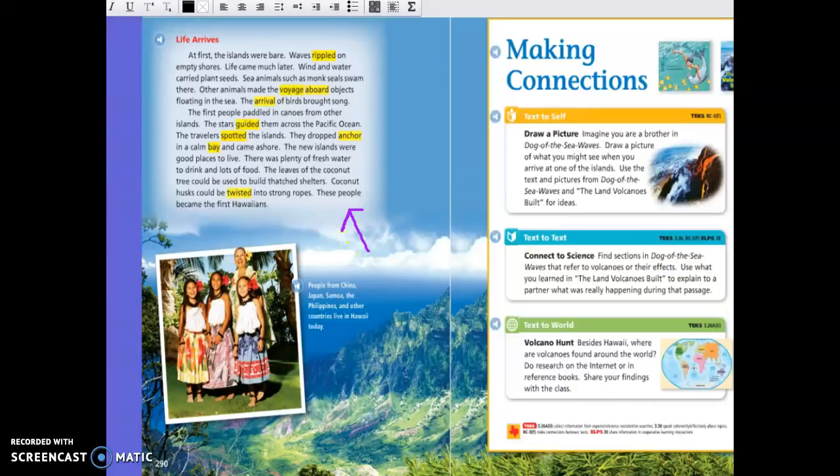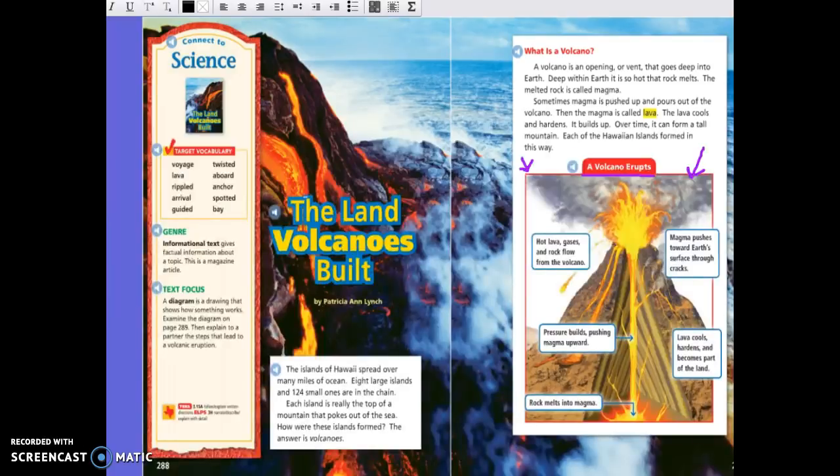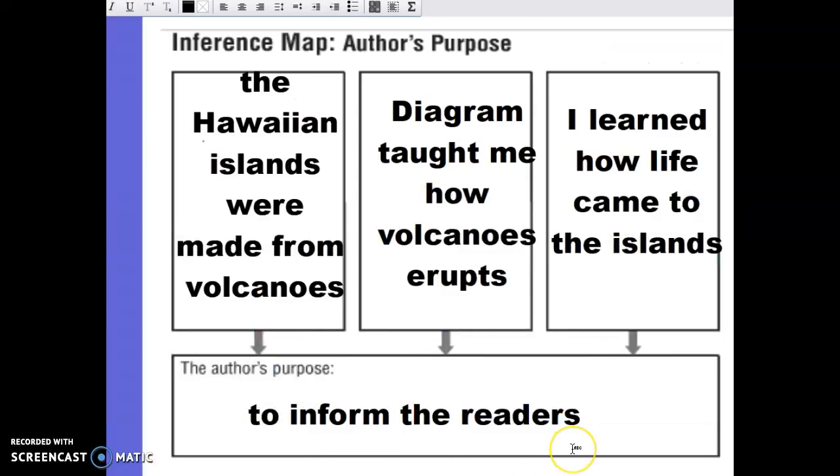So slowly, over many, many years, life came to Hawaii, and now, today, many people and many animals and many plants call Hawaii home. So, if we think about all of our text evidence, looking at each of these ideas I plugged into my map, each of these are facts or information I learned, further proving or supporting my inference or my idea that the purpose of the story, The Land Volcanoes Built, was to inform the reader.